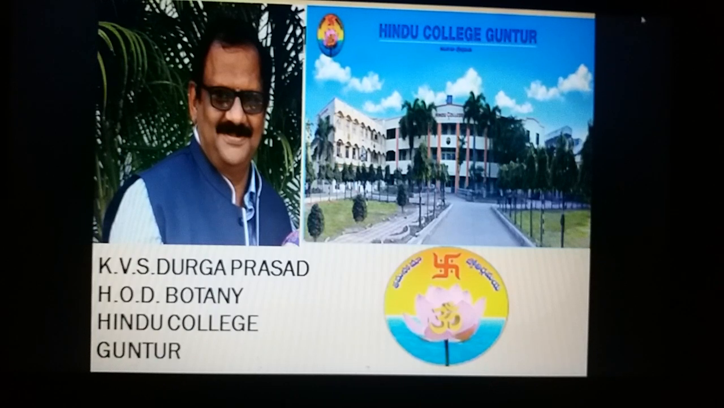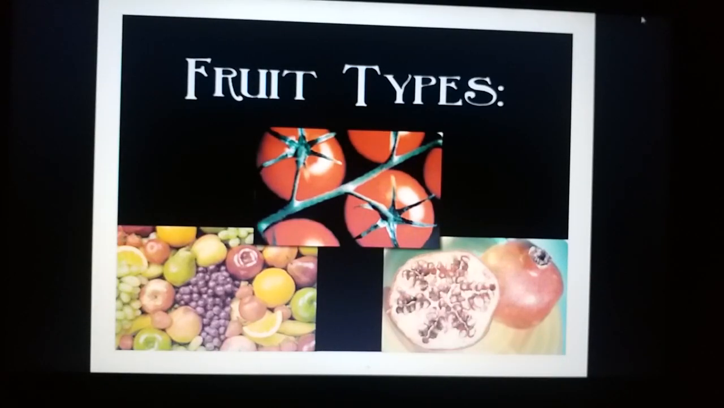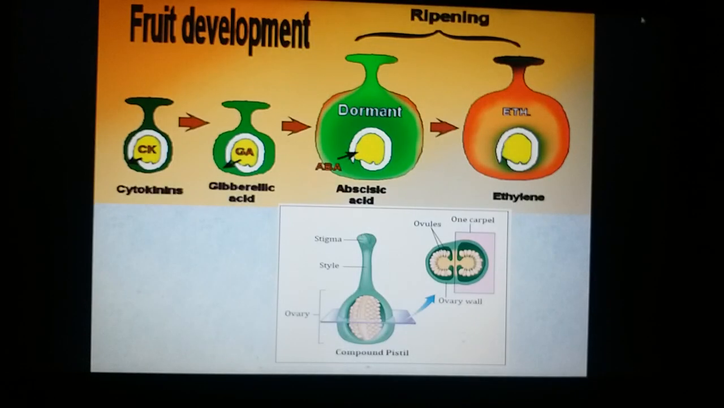This is KVS Durgaprasad, Head of Department of Botany, introducing the topic of fruit, which is the last topic in the external morphology of angiosperms. In this session, we are introducing what a fruit is, what a fruit is for, and what are the various types of fruits. Here we go.